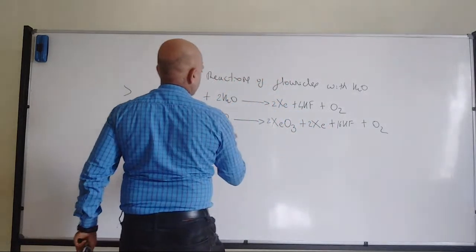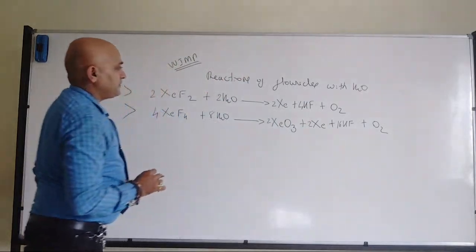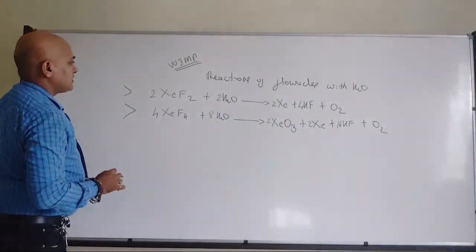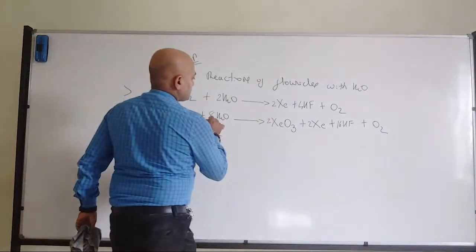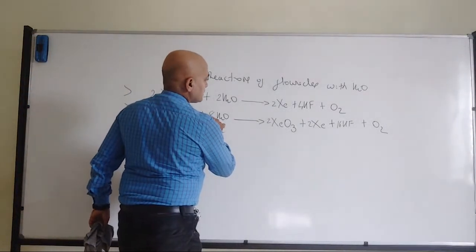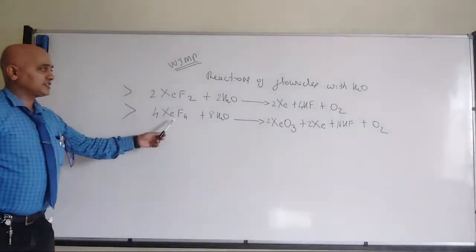Balance, na? It is balanced. Okay, done. It is balanced. And then you can go 6 here, and no, it's not possible. Okay. So this is one reaction.